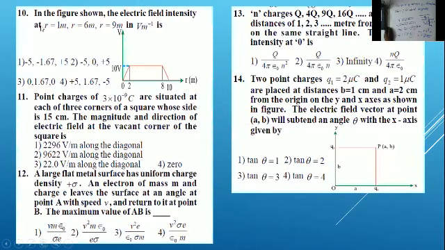So first of all, in the given figure, the electric field intensity at R equal to 1 meter, R equal to 6 meter, and R equal to 9 meter is. Okay, so of course this question should not be here right now. We will solve this topic after completing electric potential, but unfortunately they have given it before itself, so we will solve this. I mean, the graph given is,